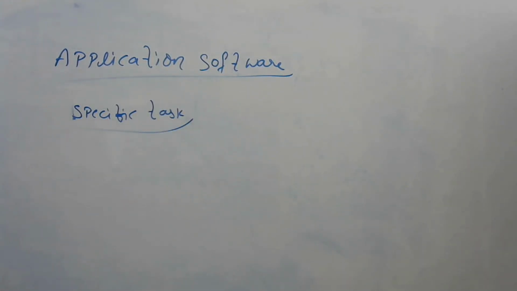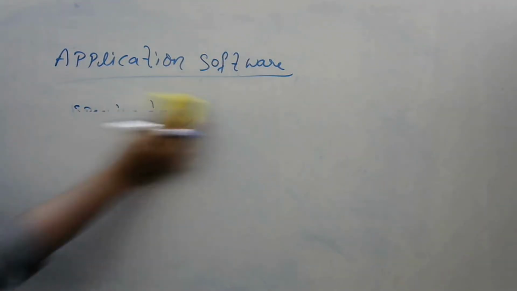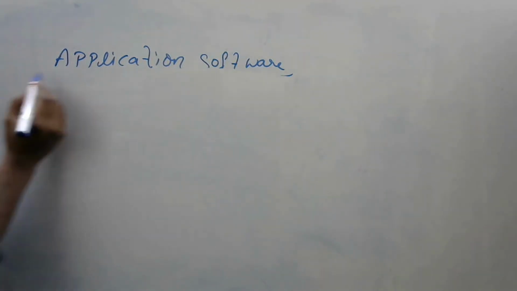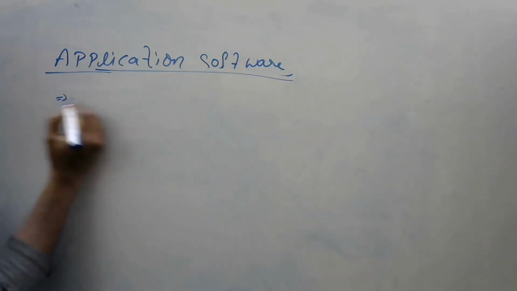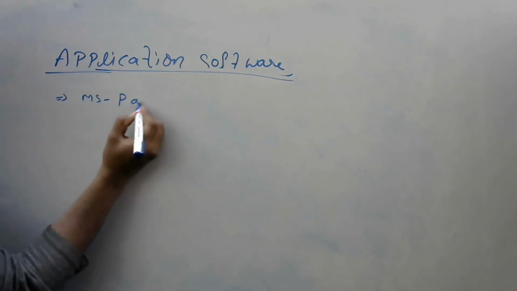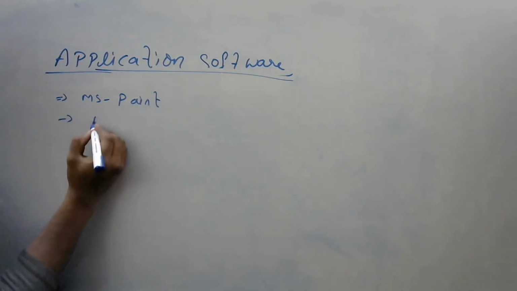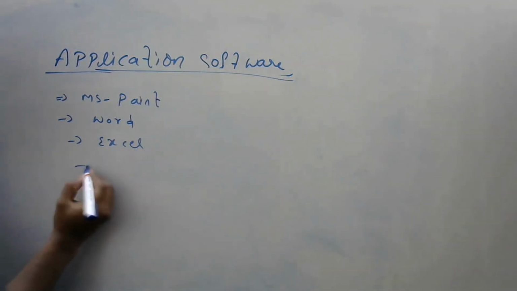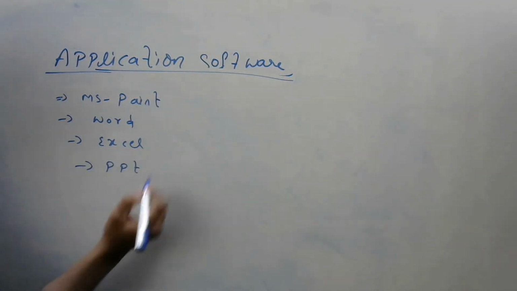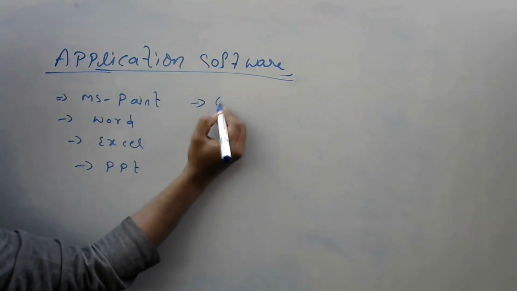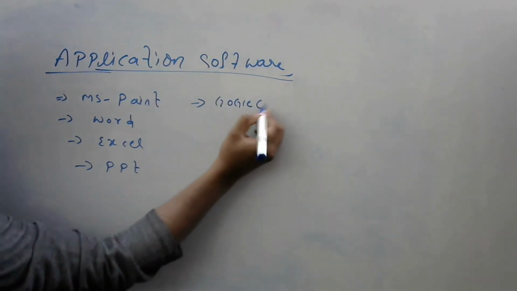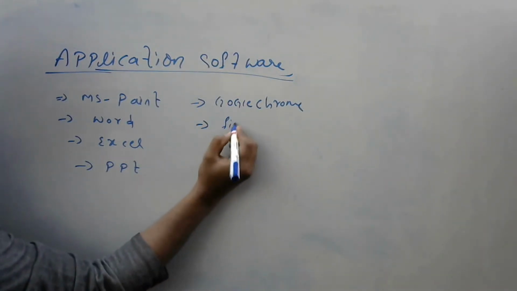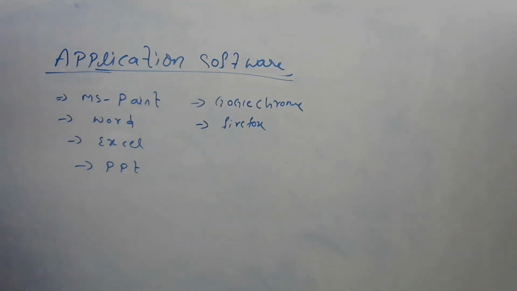Now, what are the examples of application software? MS Paint. We can take Word, Excel, PowerPoint, right? Google Chrome, Firefox.